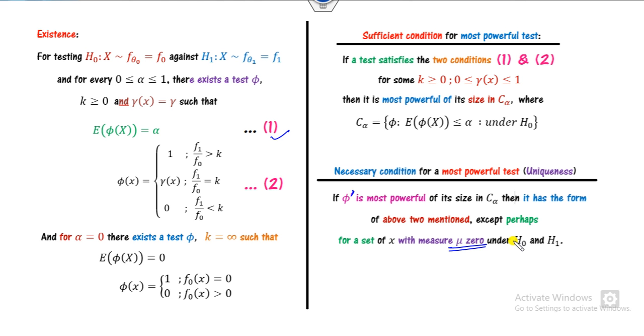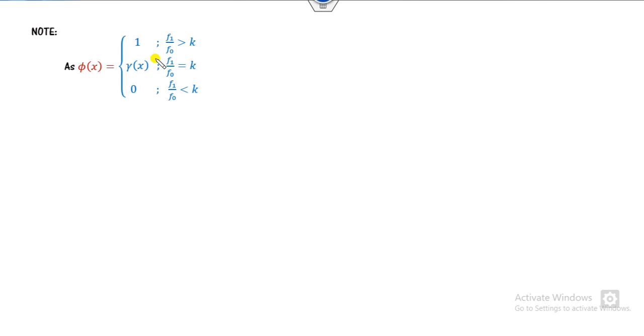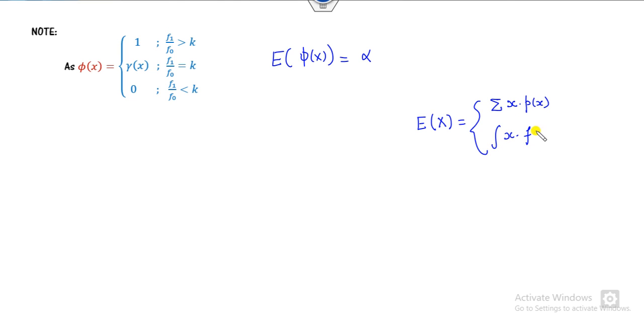Now, as we have seen, one of the conditions is here. It clearly says how you can define the expected value. Since the expected value of phi must be alpha, we all know how to find the expected value. If it is discrete, then we write it as this into the probability. If it is continuous, then we have to integrate this against the density.